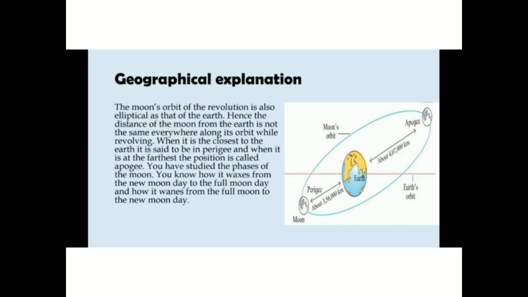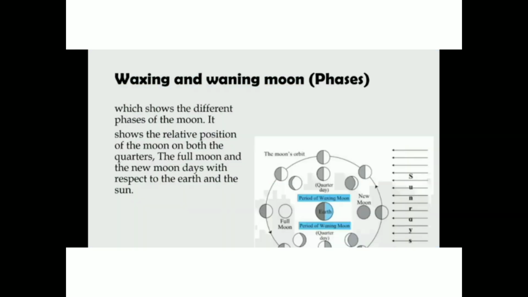Now you have studied the phases of the moon. You know how it waxes from the new moon day to the full moon day, and how it wanes from the full moon to the new moon again. You can see in the picture the phases of the moon. It is called the waxing and waning moon, which shows the different phases of the moon. It shows the relative position of the moon in both the quarters, the full moon and the new moon days, with respect to the earth and the sun.